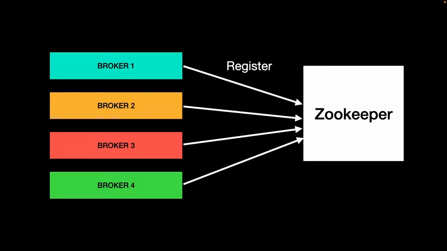So what happens when you start a Kafka instance or start running a Kafka broker? All of these instances, or brokers, connect with the Zookeeper and register themselves. They tell the Zookeeper, I am an instance that is running Kafka and I am able to run a few of the workloads. So firstly, let's try to understand what task is performed by the Zookeeper here.